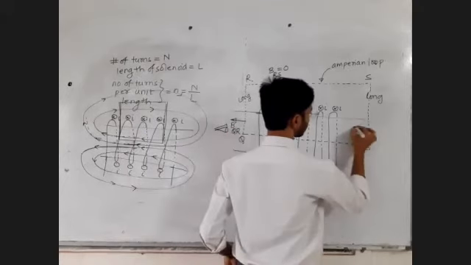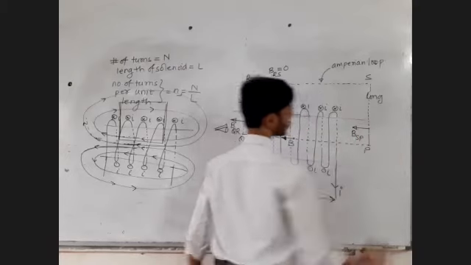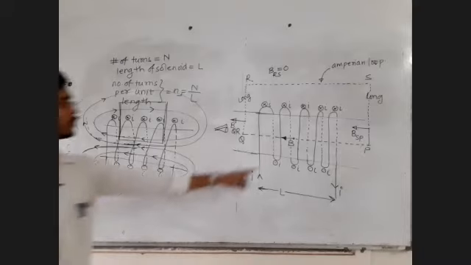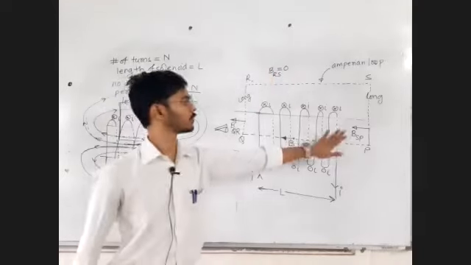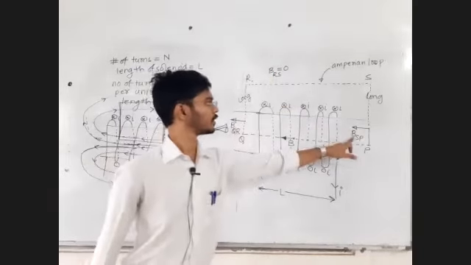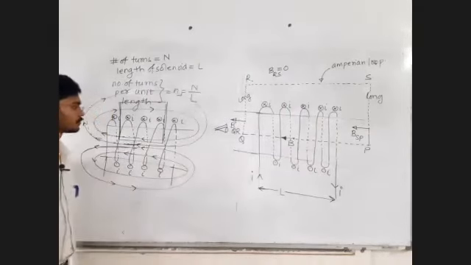For this part, I will take the magnetic field leftward. Tell me yes or no, reply in the chat box. This is the field which I want to find out, and the other field directions and values I have decided. Here I have decided the value, and here I have decided the direction. Up to this, is that clear? Reply in the chat box.